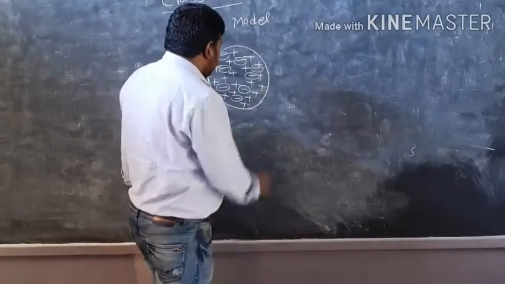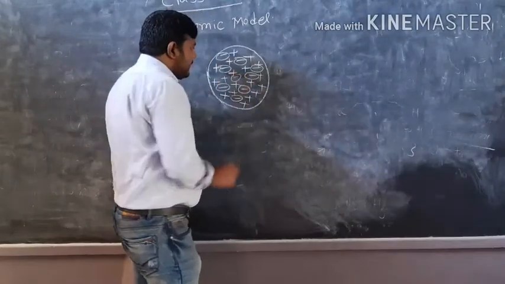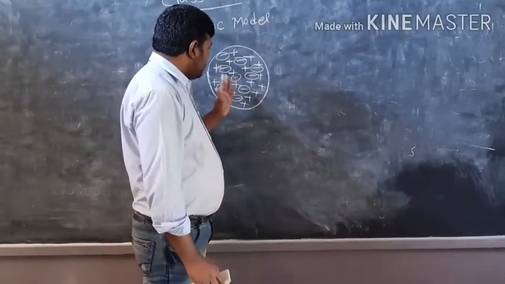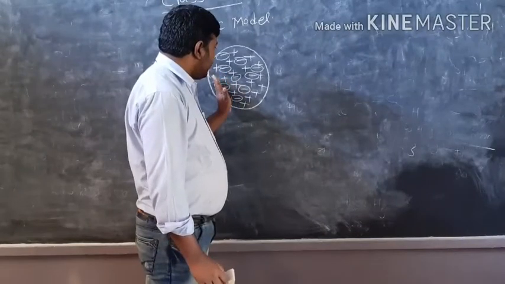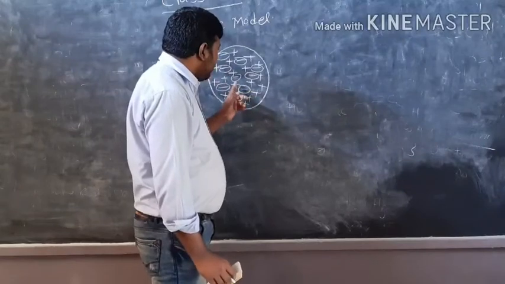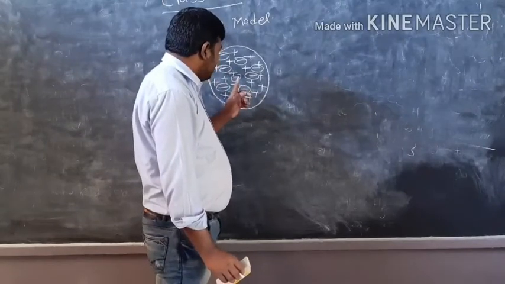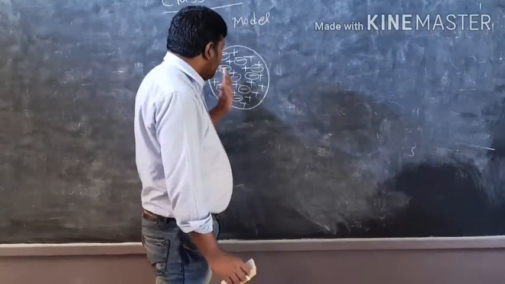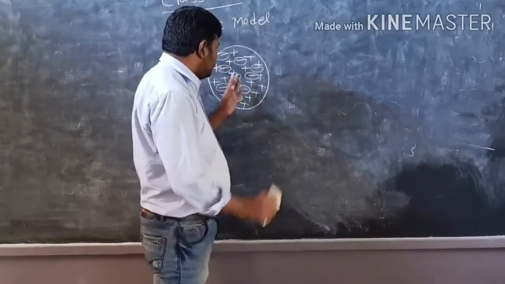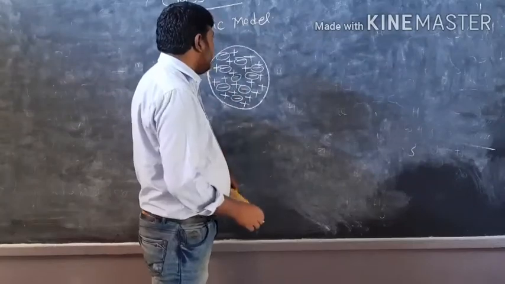So from Thomson's atomic model, we can say that there is no empty space. Also, the amount of positive and negative charge is equal, so it says that there will be no empty spaces. And as the positive and negative charge is equal, the atom will be electrically neutral.